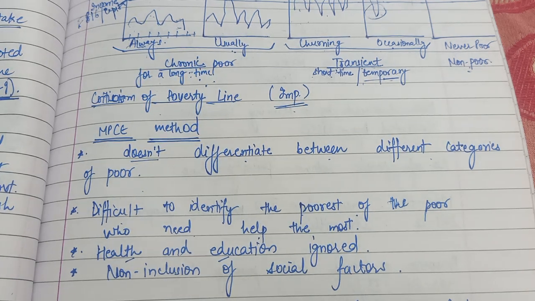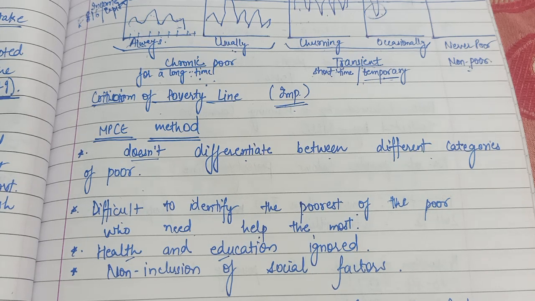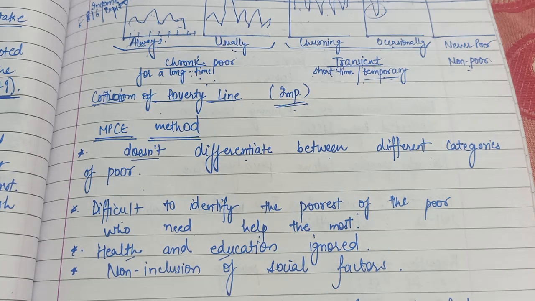Not even all these five basic facilities are taken into consideration to arrive at this poverty line. So this is also one of the very big criticisms of this poverty line, that health and education sectors are completely ignored in this line. Accessibility to basic education, drinking water, they have been ignored.